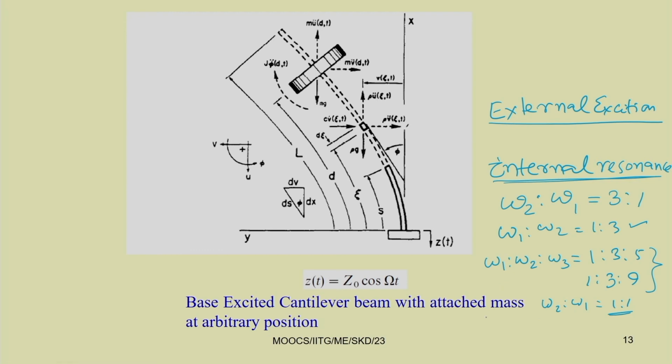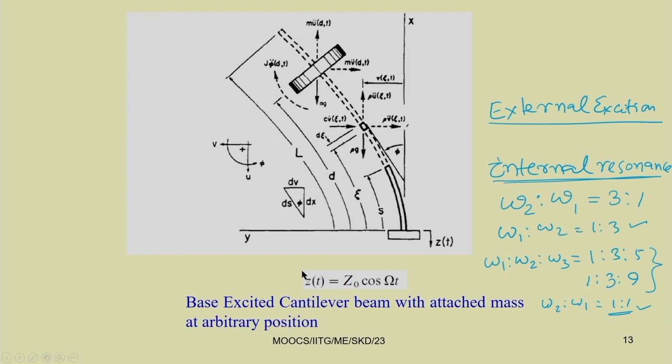1:1 internal resonance conditions occur if you have a coupled beam or a square beam. In the case of the square beam, in both directions the natural frequency will be the same, so omega 2:omega 1 can be written as 1:1 in that case.